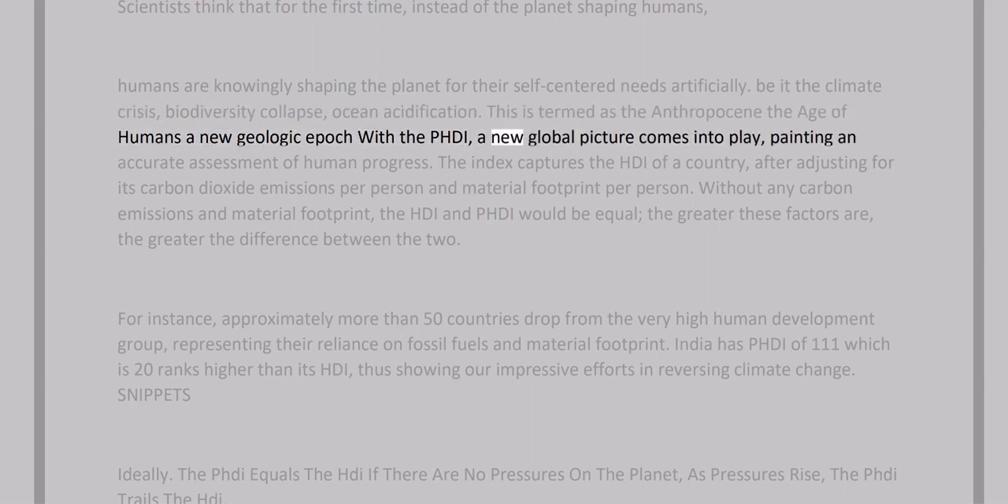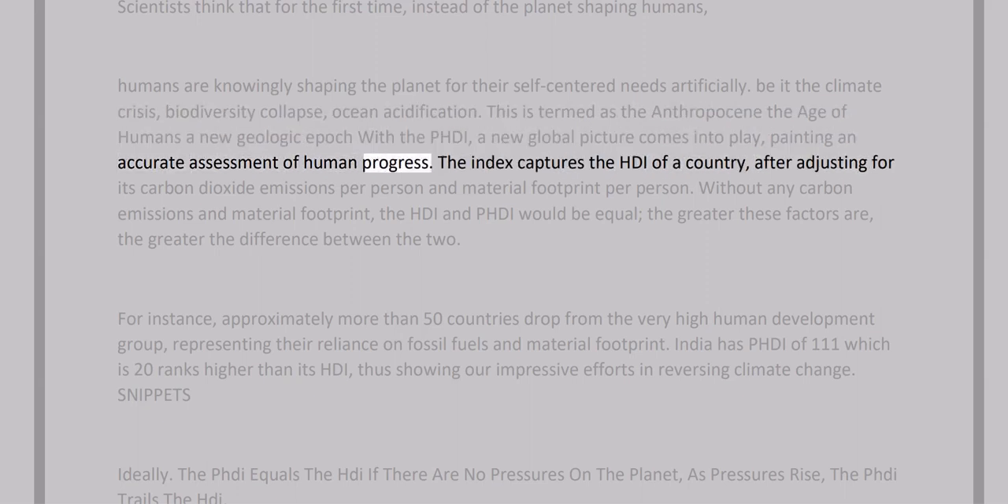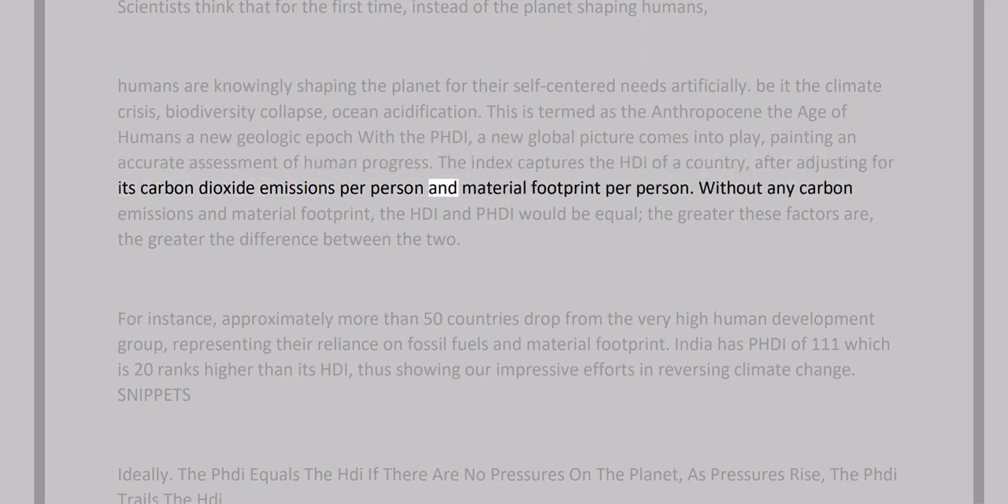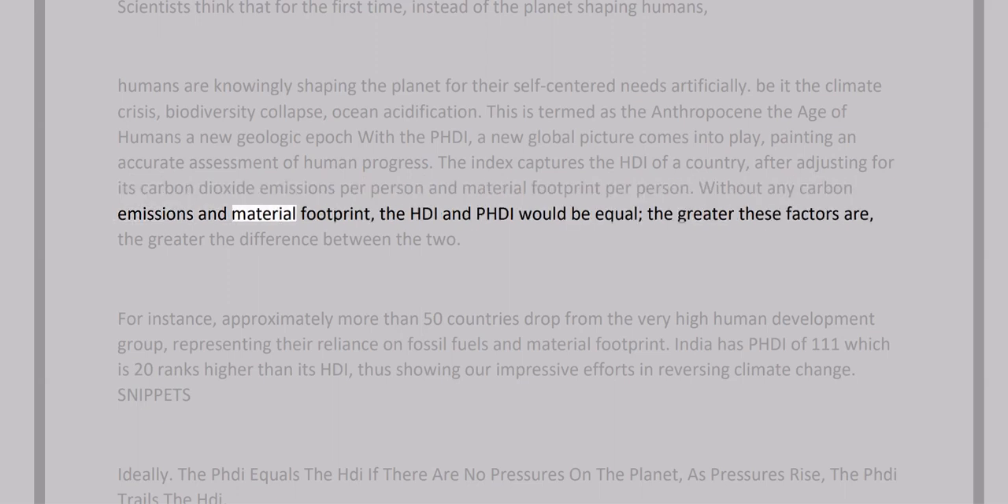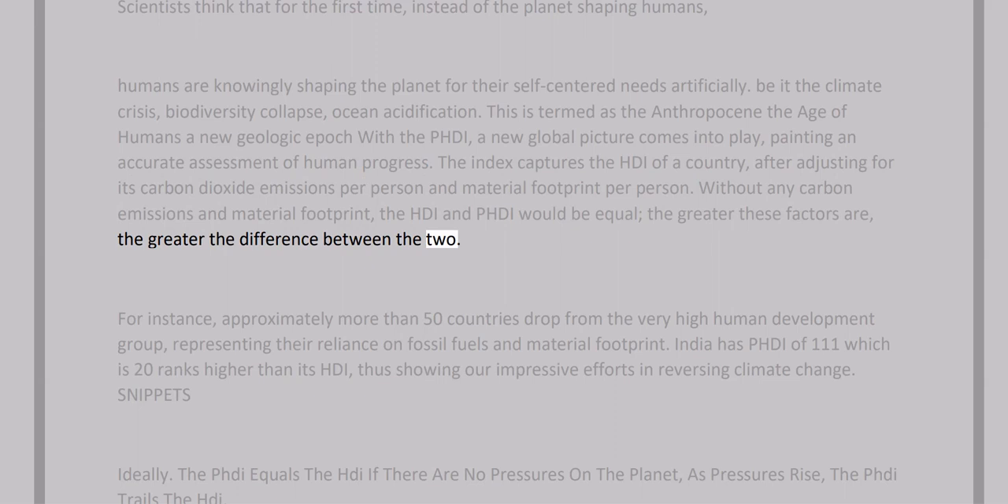With the PHDI, a new global picture comes into play, painting an accurate assessment of human progress. The index captures the HDI of a country, after adjusting for its carbon dioxide emissions per person and material footprint per person. Without any carbon emissions and material footprint, the HDI and PHDI would be equal. The greater these factors are, the greater the difference between the two.